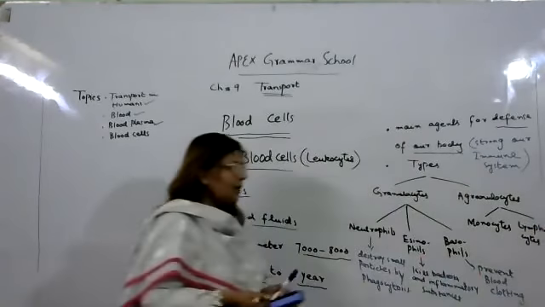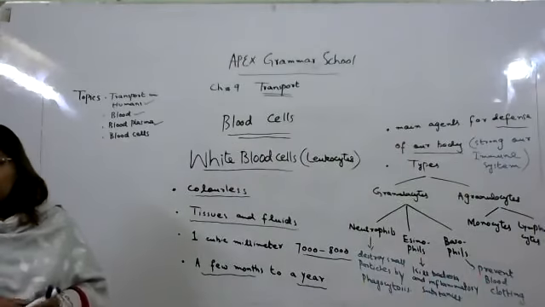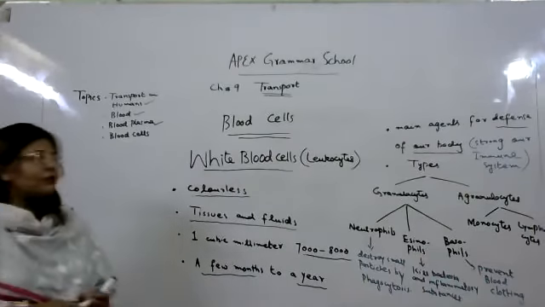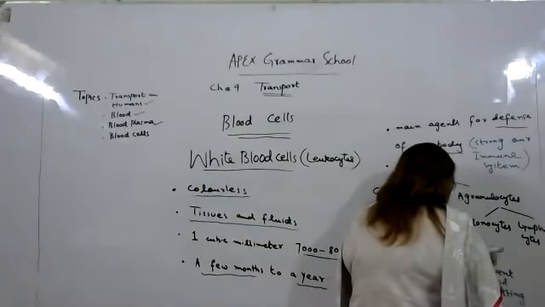So agranulocytes further consist of monocytes and lymphocytes. Monocytes produce macrophages which engulf germs. Its important function is to engulf germs.